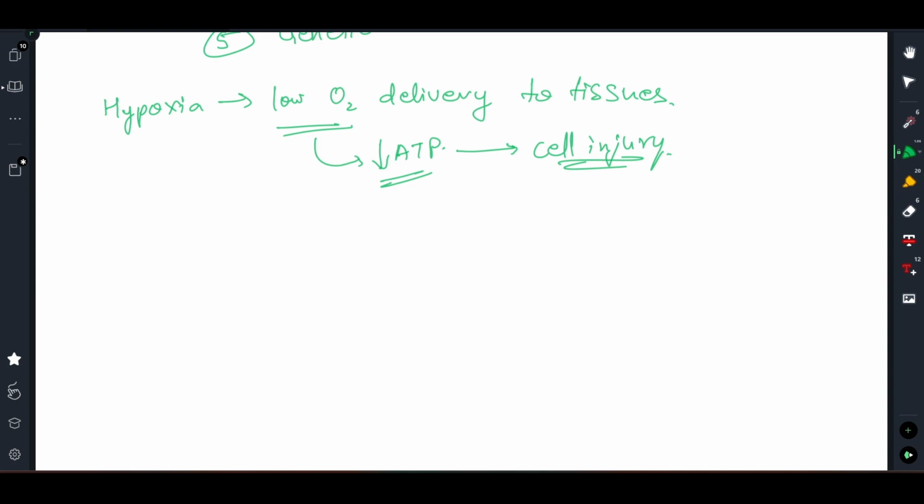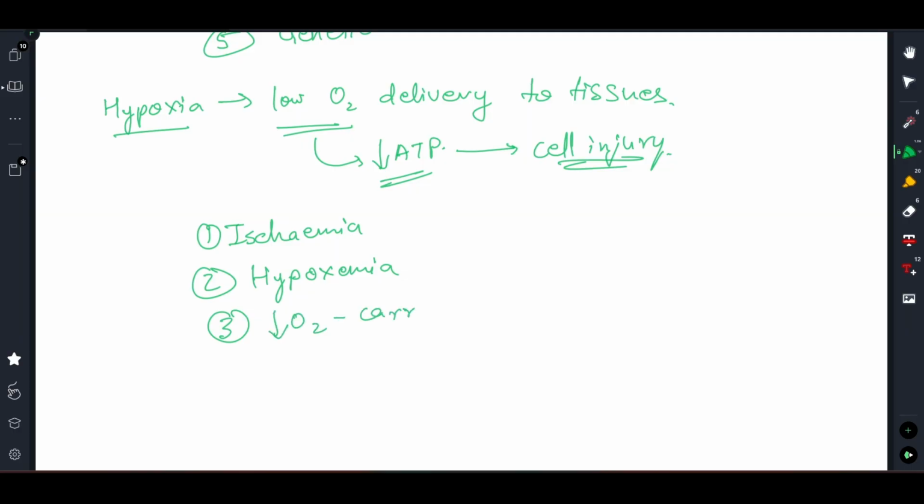What can be the causes of hypoxia now? So coming to the causes of hypoxia, you want to deliver low oxygen to tissues. So one thing is that the blood flow through the organ is reduced, which means the first cause is ischemia. What can be the second cause? That the blood has a low partial pressure of oxygen in it, or basically hypoxemia, right? And coming to the third cause of hypoxia, if the oxygen carrying capacity of the blood is reduced, right?